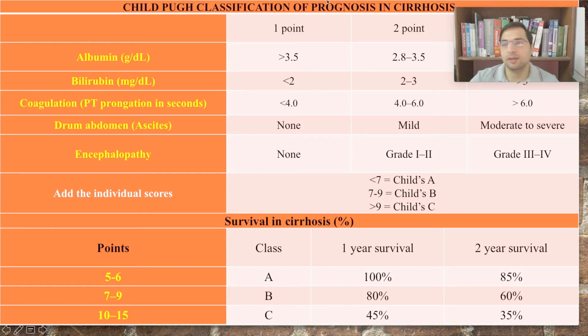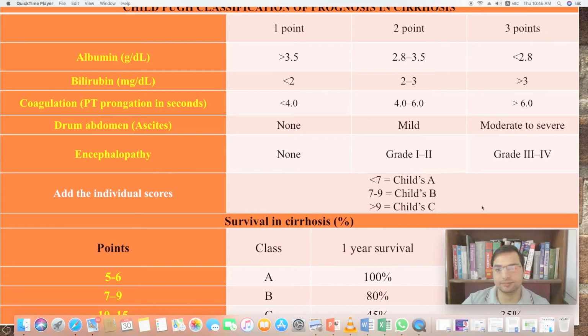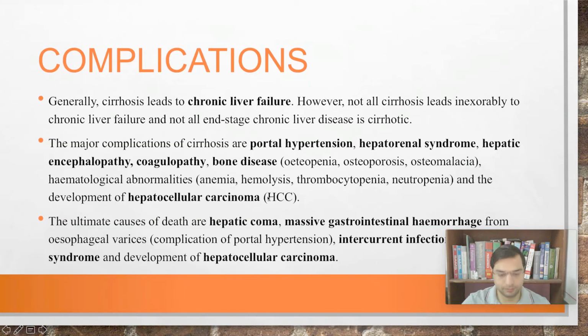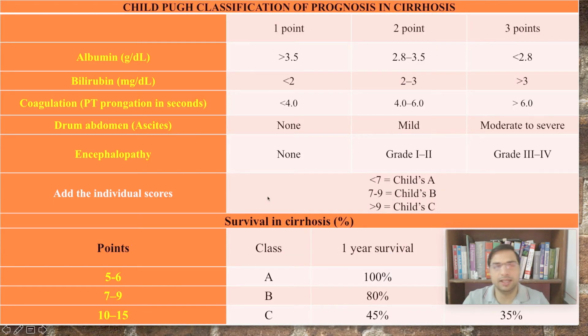So how is this Child-Pugh classification done? What we do in Child-Pugh classification, we take the LFT values and we try to find out the scores based on these LFT values. So albumin, if albumin is 3.5 grams per deciliter or more, we give the patient 1 point. If it is less than 3.5 up to 2.8, we give 2 points. If it is less than 2.8, we give 3 points.